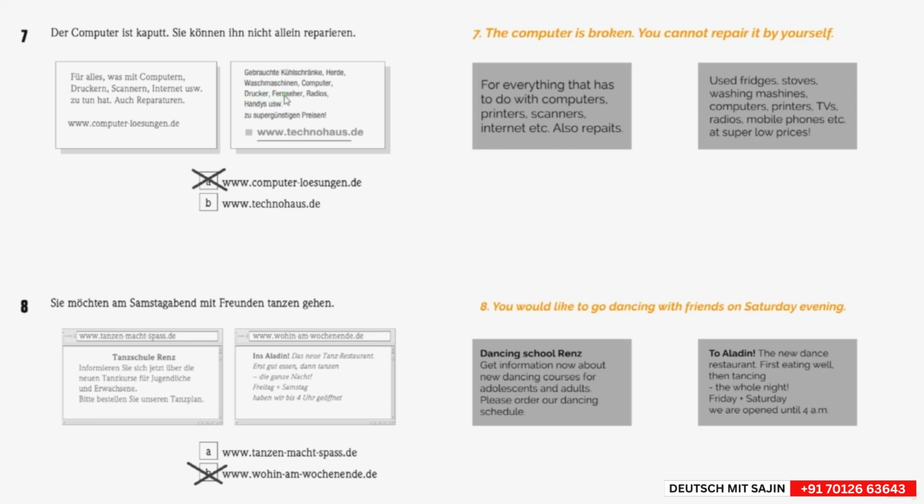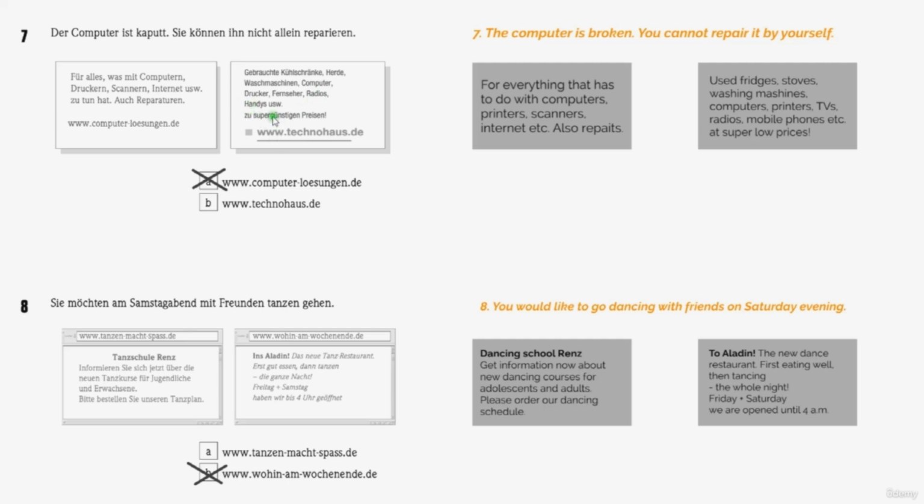Exactly the same for Fernseher. The Fernseher, the singular, in the plural is the Fernseher. Also, it is a masculine word. Radios, radios here for the plural. We have an S. It is the Radio and the plural is the Radios. The Handy is the mobile and the plural is die Handys.